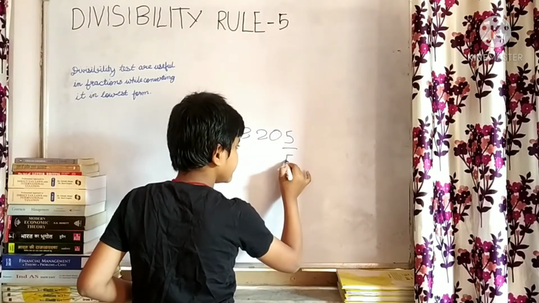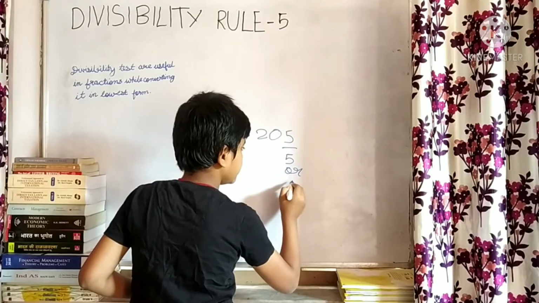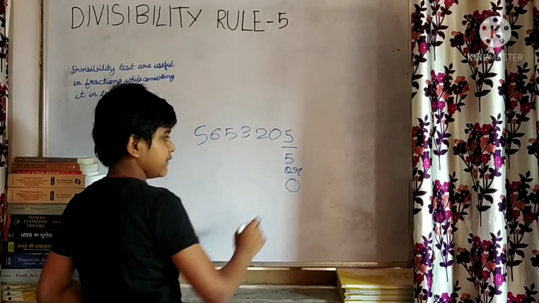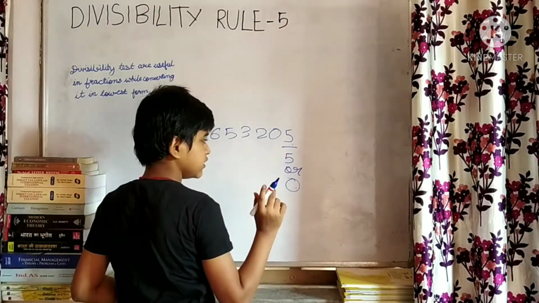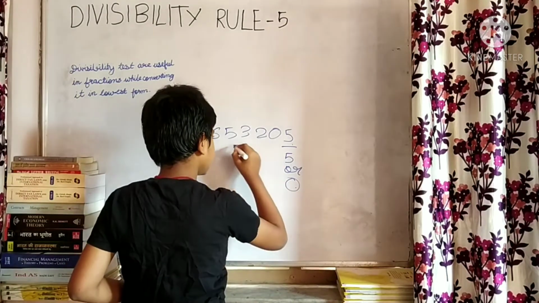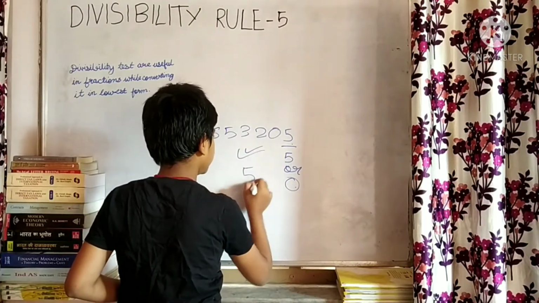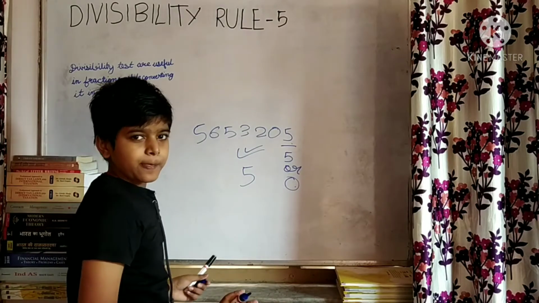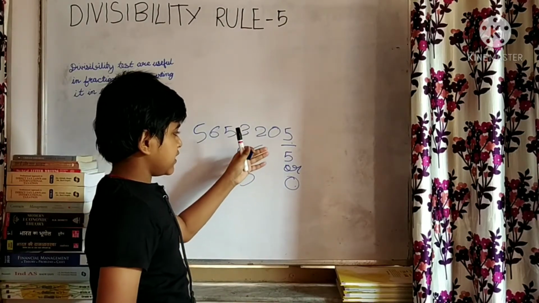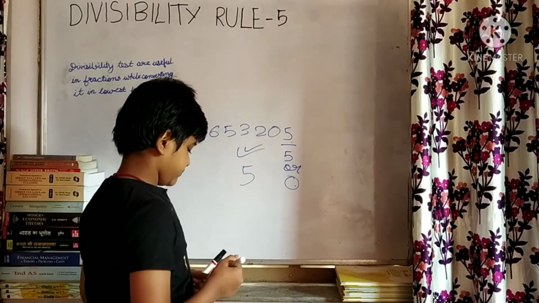If it is 5 or 0, then the whole number is divisible by 5.